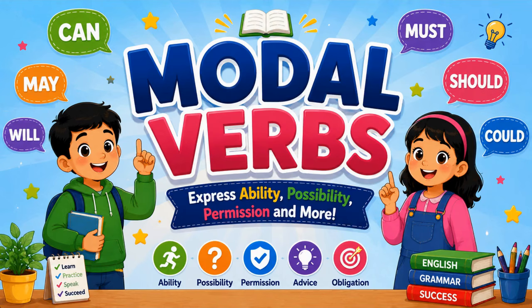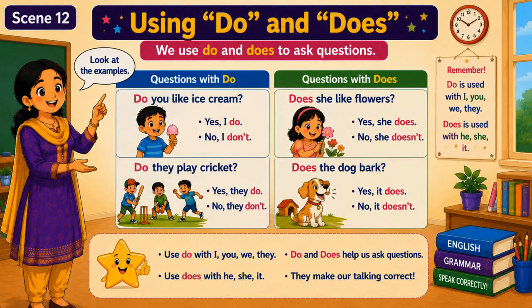Modal verbs express ability, possibility, permission and more. Using do and does. We use do and does to ask questions. Look at the examples. Questions with do. Do you like ice cream? Answer. Yes, I do. No, I don't.